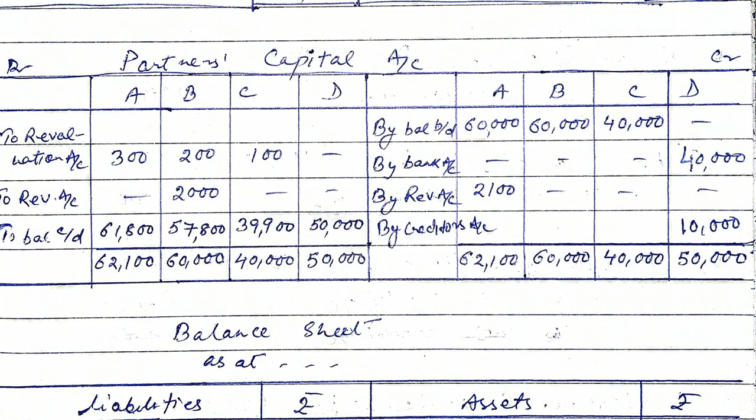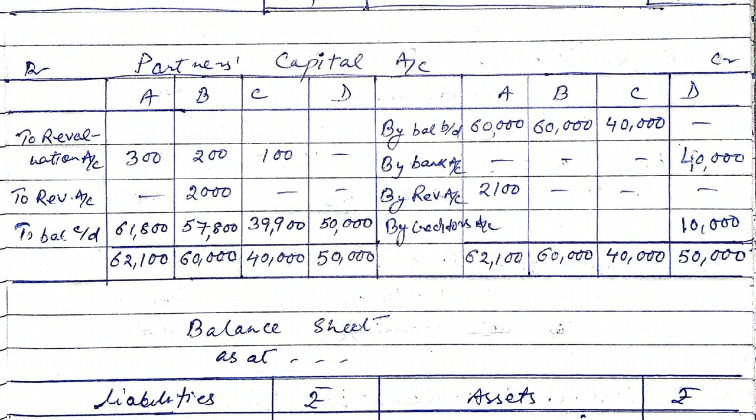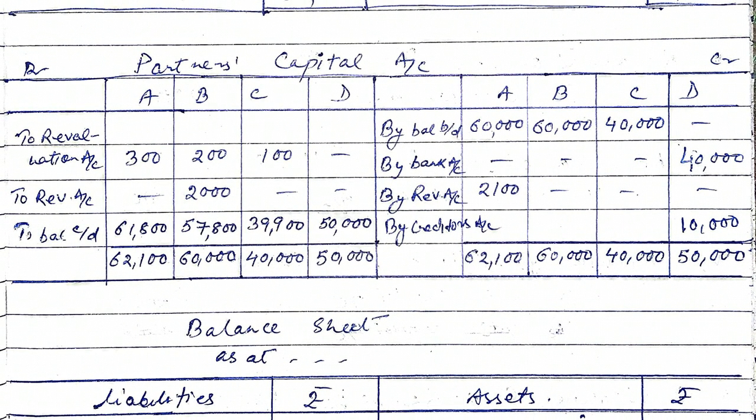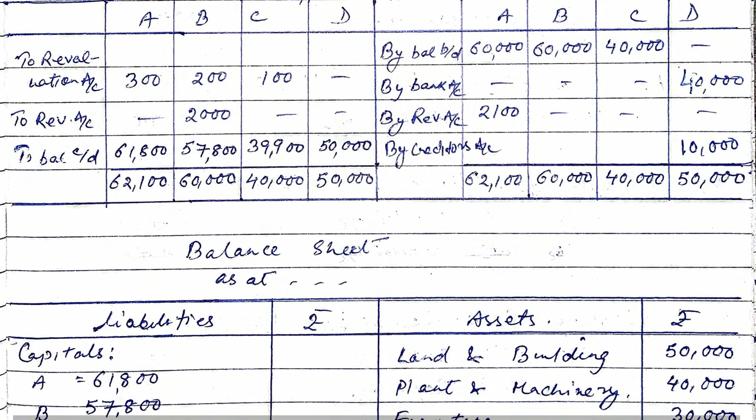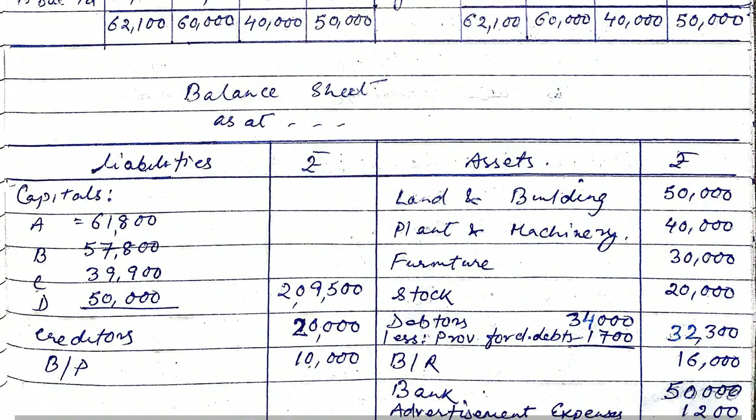So 10,000 credited to D. So ultimately D's capital becomes 50,000. On the debit side, you can see revaluation loss is being transferred to A, B, and C: 300, 200, and 100. And for B, since B has taken 2,000 for personal expenses, it is debited to B 2,000. So the closing balances of partners capital accounts are now 61,800, 57,800, 39,900, and 50,000. So like this, we complete the partners capital account and now see the balance sheet.